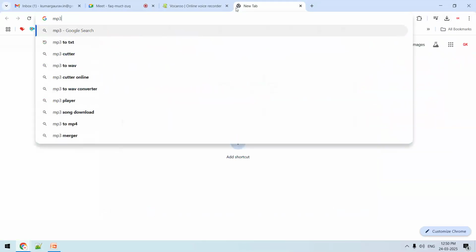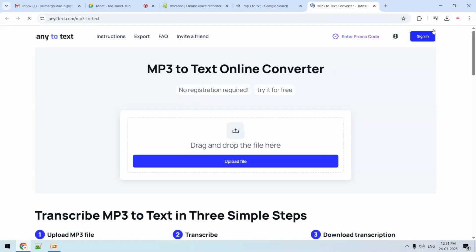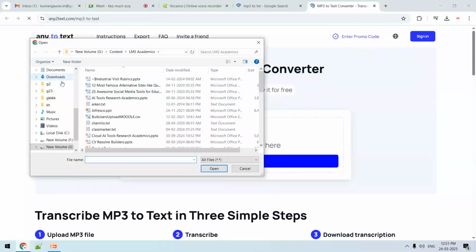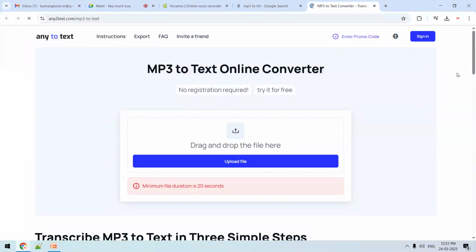So thousands of tools are available, MP3 to TXT. So you can see that thousands of tools are available. Whatever lecture you have recorded, what you can do, MP3 file. So this is the MP3 file. So simply upload. Okay. So this particular file which we have taken, upload file, and now you can see. It is a very small file. Minimum duration is 20 seconds.